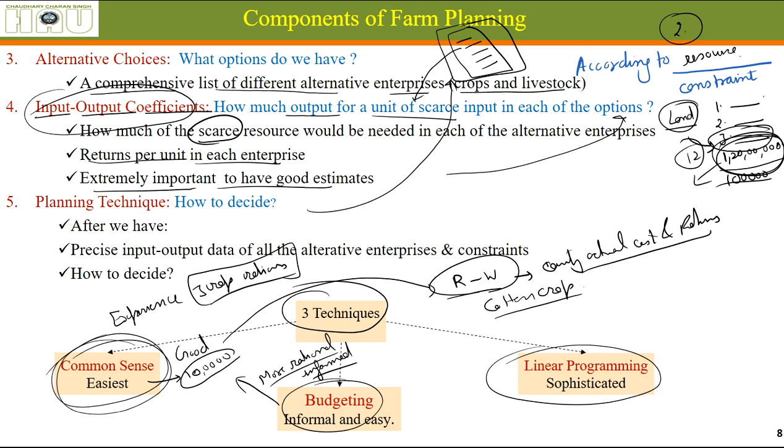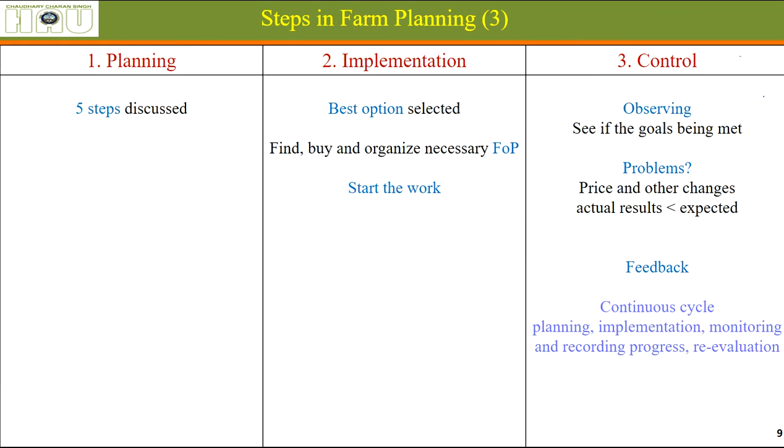So there are three techniques. Common sense, we will not be discussing because it is common, and there is not much text associated with it. Let's go with budgeting. There are different types of budgeting techniques. First, let's discuss the steps in farm planning. Those were the components. These are the steps.